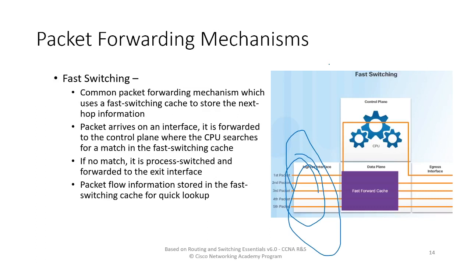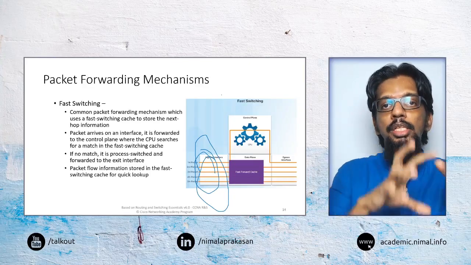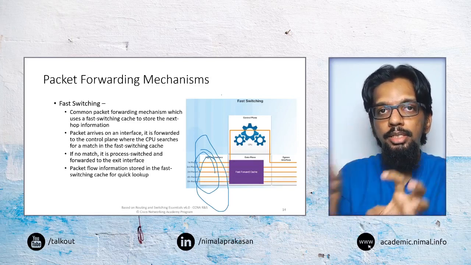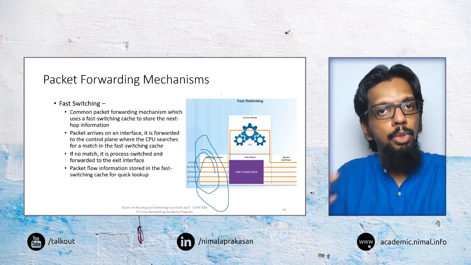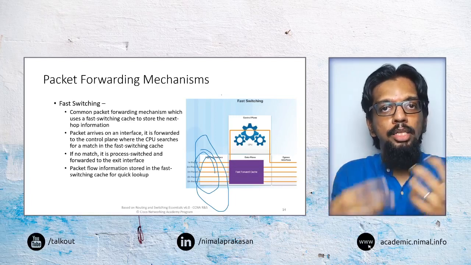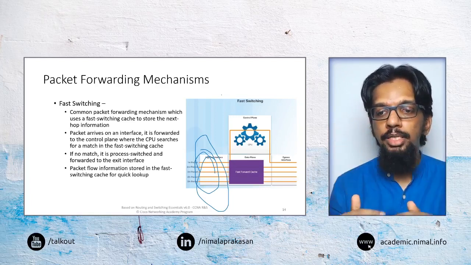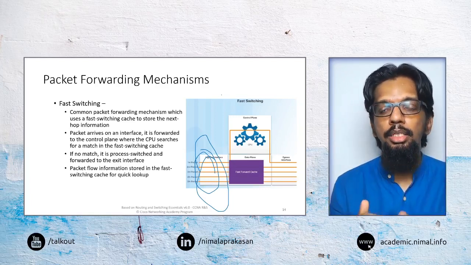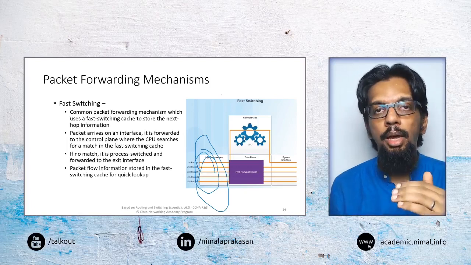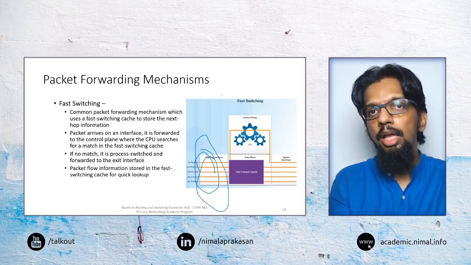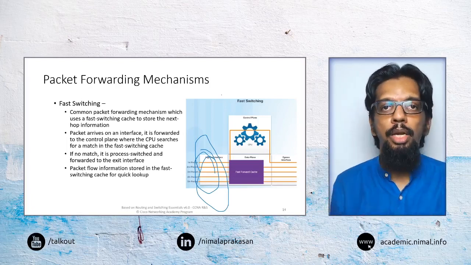But the CPU will now search if there's a cache for fast switching. So if the CPU made a decision previously for a packet for a destination, it may have come to a destination calculation or computation in terms of where to send that packet. At that point, it will save that information in what is called a fast switching cache, and then when a next packet comes, it will check that fast switching cache, and if that information is there, it will quickly take that information and forward that packet.